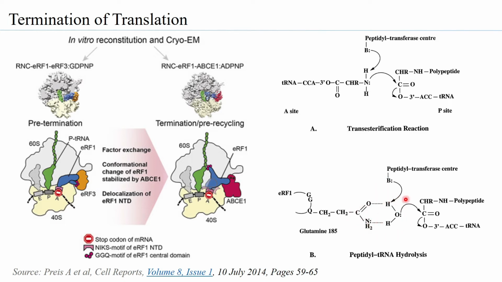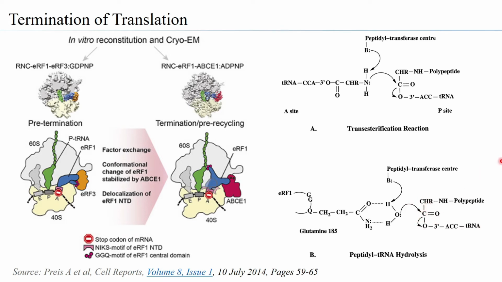The electrons from the base in the 28S rRNA in the peptidyl transferase center shift, which activates the electronegative O of the water that carries out an attack on the acyl group of the tRNA at the P site, and because of that this acyl bond is broken and the polypeptide chain is released.